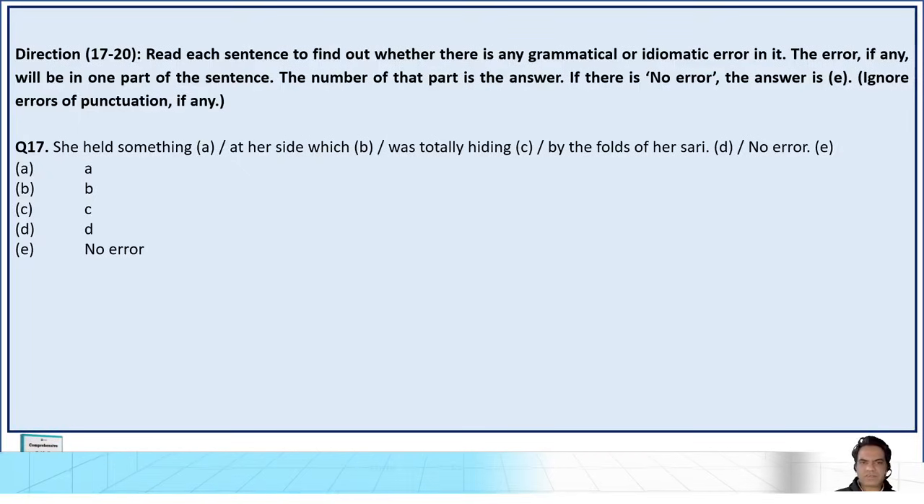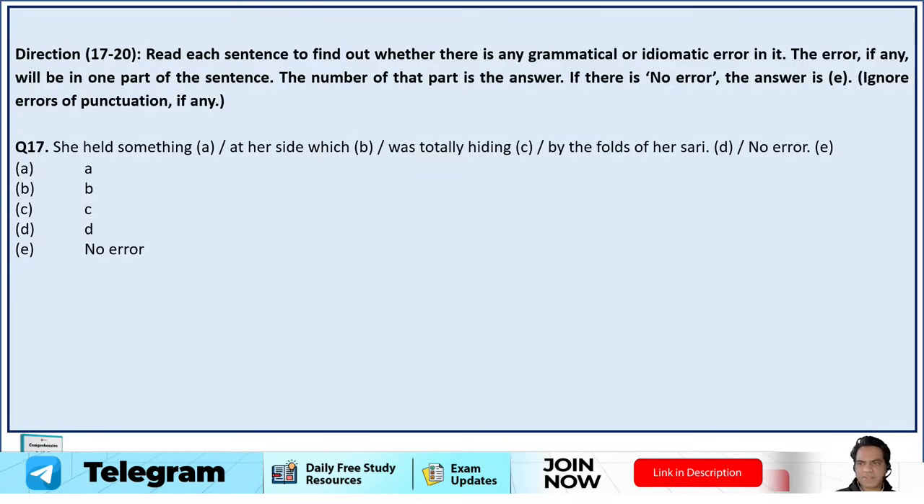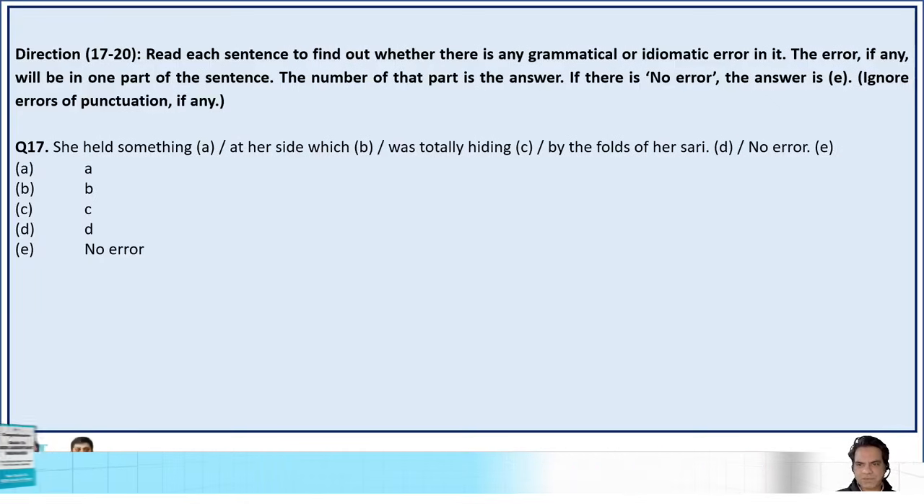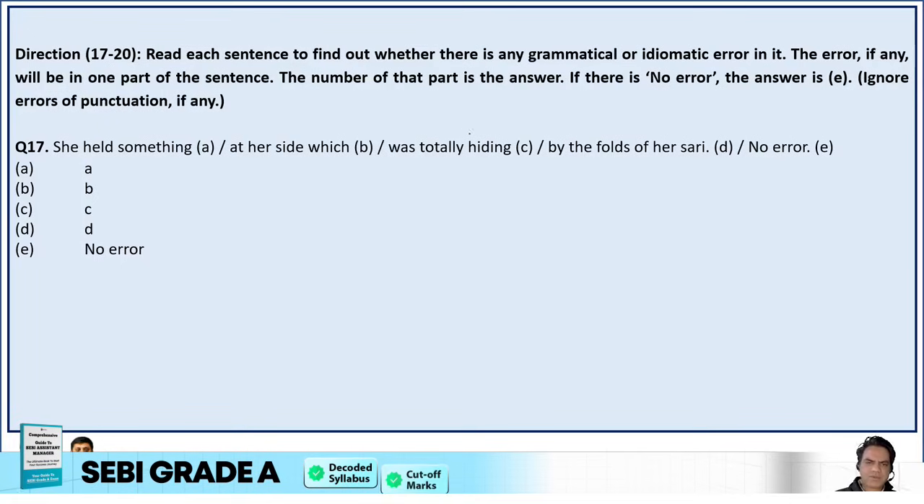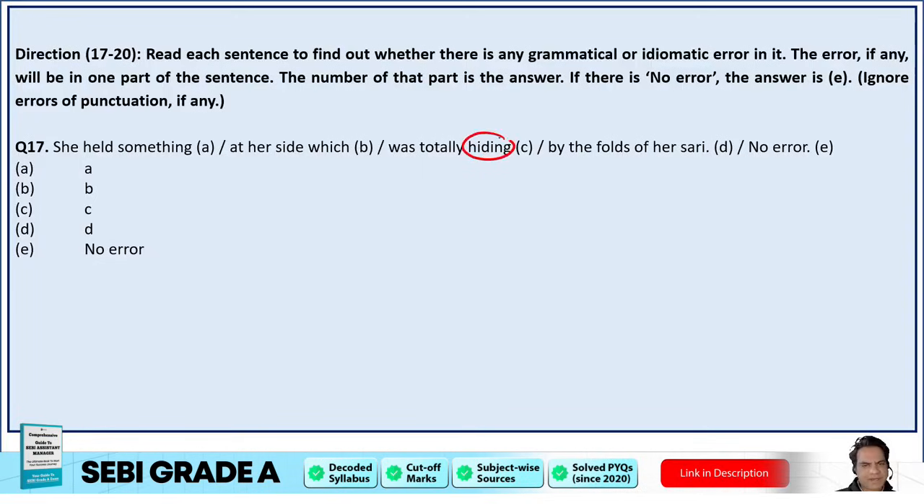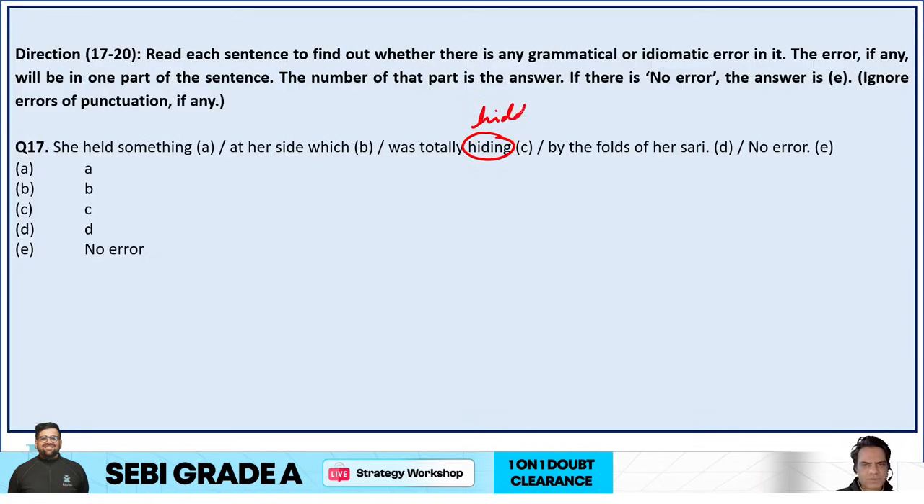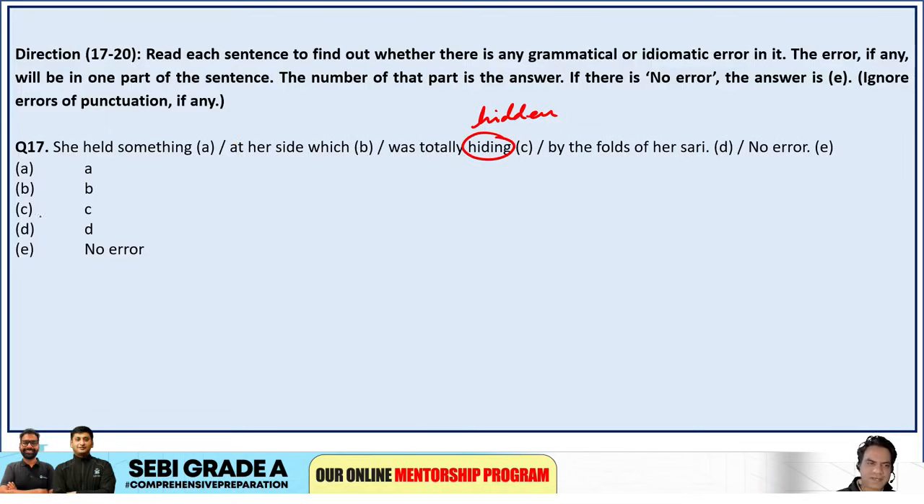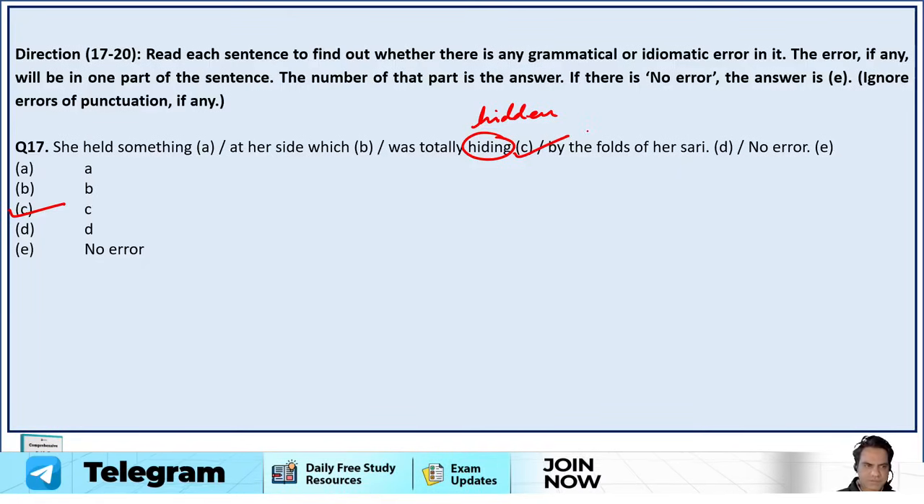We have to read each sentence to find out whether there is any grammatical or idiomatic error. Error detection. So you have to find if there is any error in the sentence. Let's read the sentence. She held something at her side which was totally hiding by the folds of her sari. Which was totally hiding by or which was totally hidden by? Hidden by, hiding is incorrect. So it should be which was hidden by the folds of her sari. So she held something at her side which was totally hidden by the folds of her sari. Option C is your correct answer.